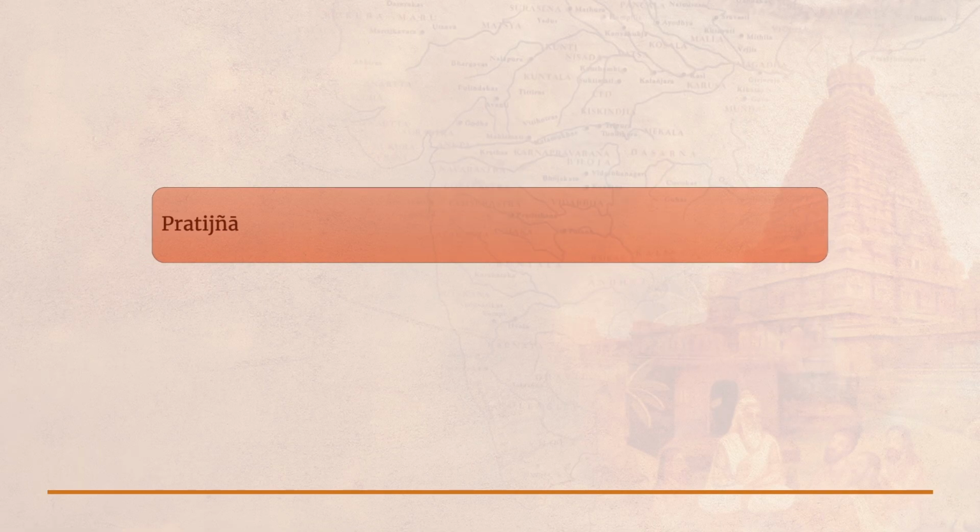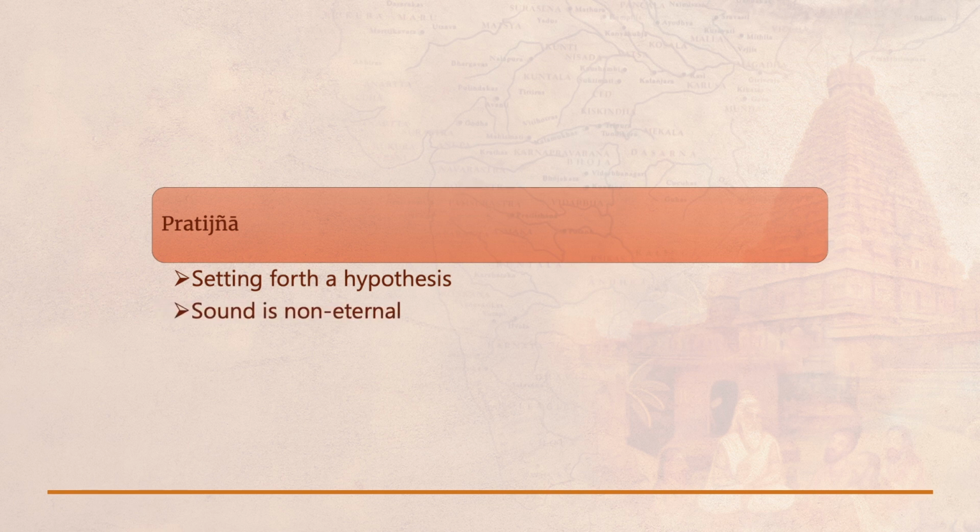What are the 5 steps? The first one is the pratigna, or the setting forth of the hypothesis. For each step we will try to take one example and see how it works. In my case, let us say I want to establish the proposition that sound is not eternal. The entity called sound is non-eternal. This is the pratigna or the hypothesis that I want to prove. So, in the first step one is supposed to set forth the hypothesis.